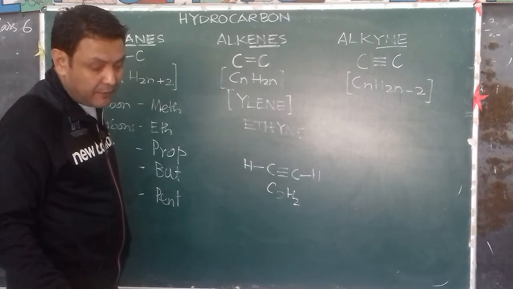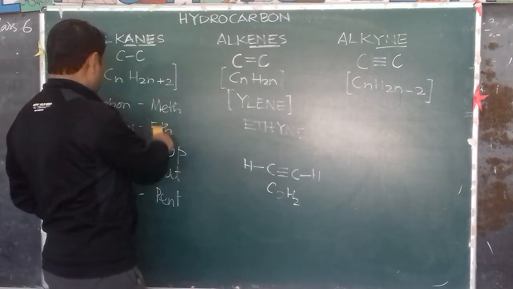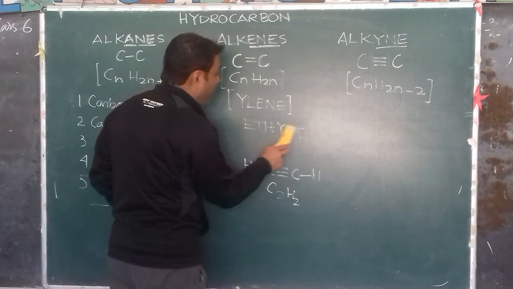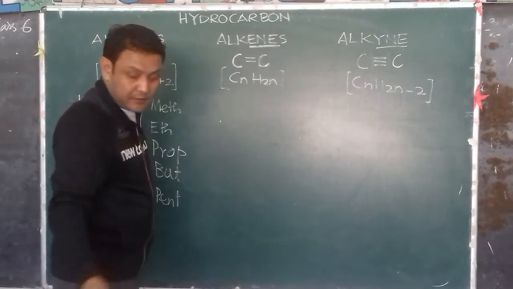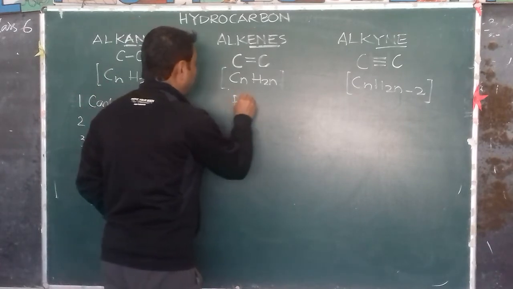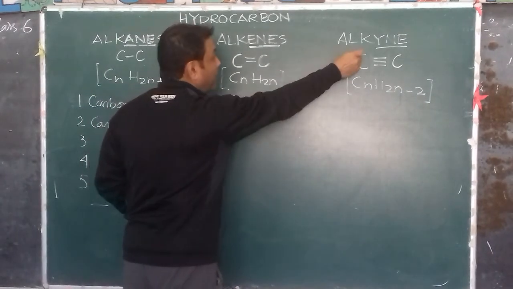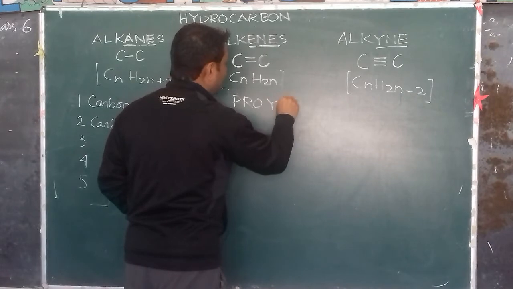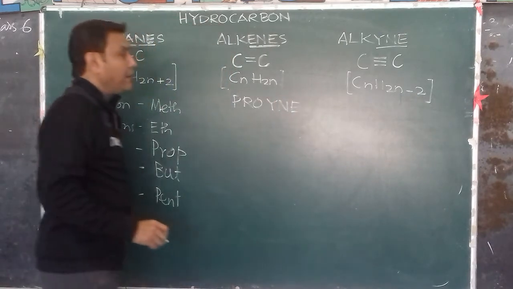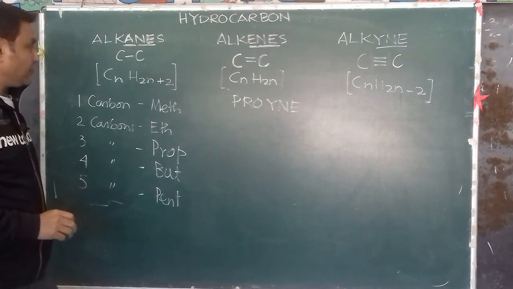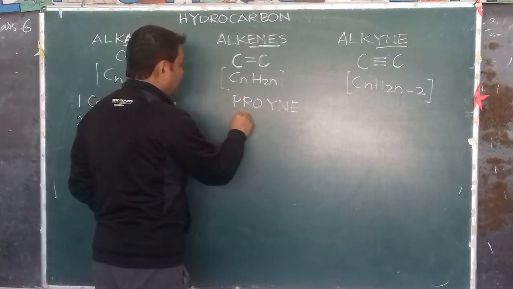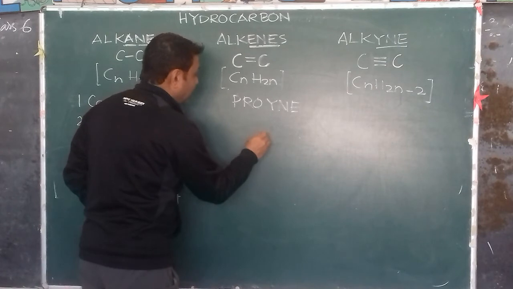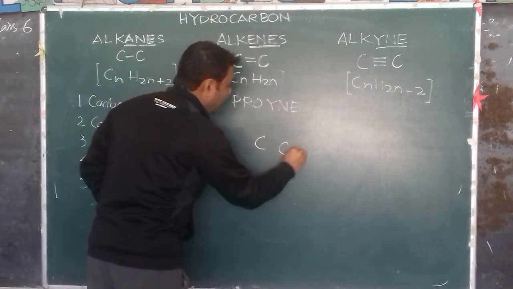Now we come to the next one, propyne. We'll talk about propyne, P-R-O-P, Y-N-E. Propyne has how many carbon atoms? 3.